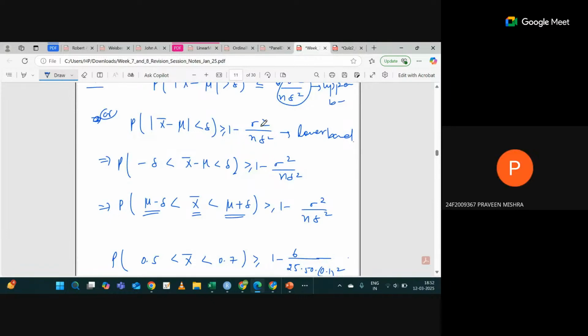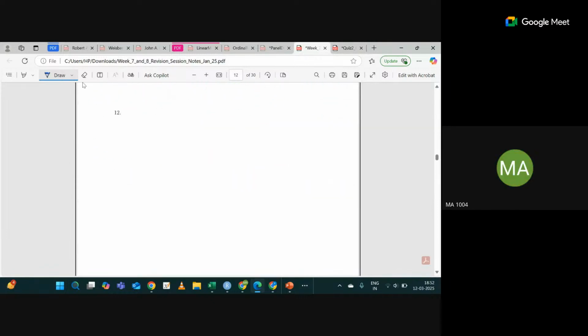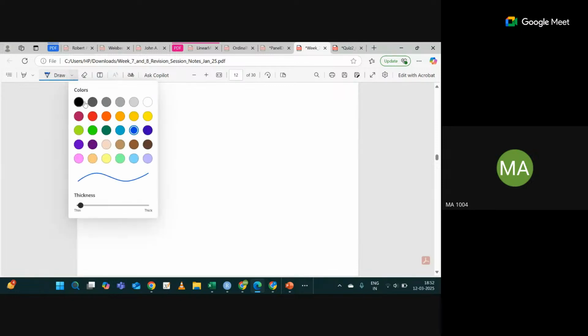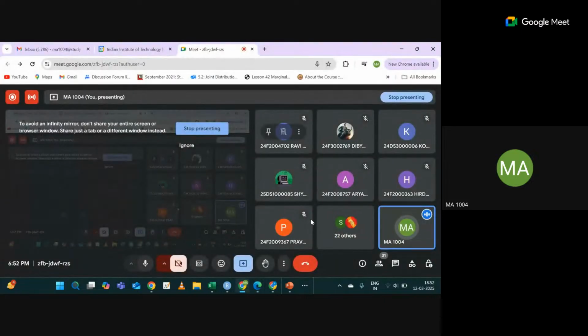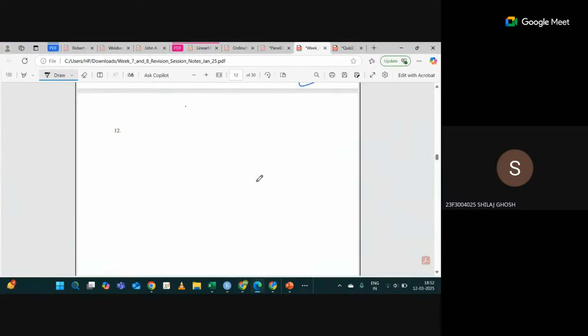Great. Okay, the next concept, let me finish the concept first, then we will discuss the questions. As of now, all things are clear, whatever we have discussed and the questions related to those concepts. Great. The next concept is called the moment generating function.